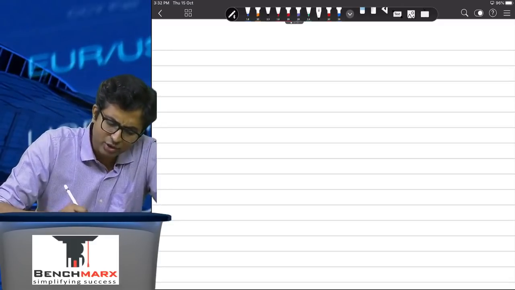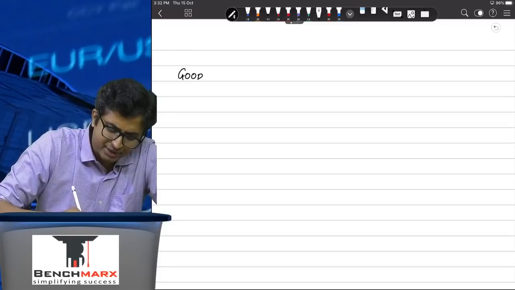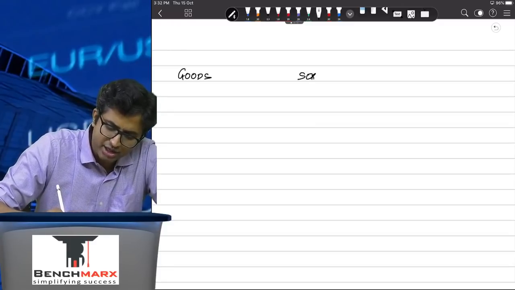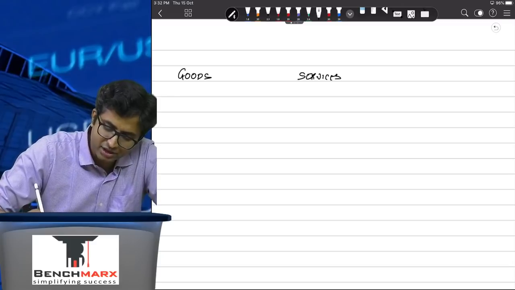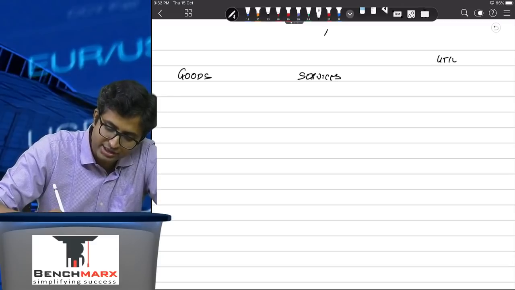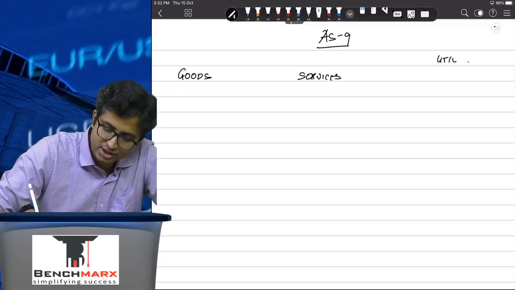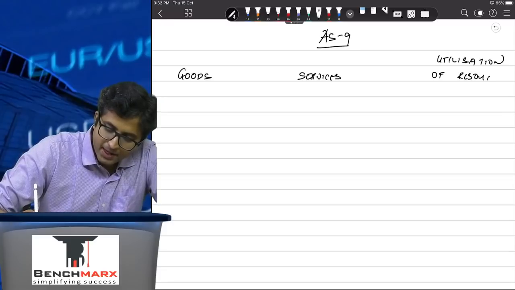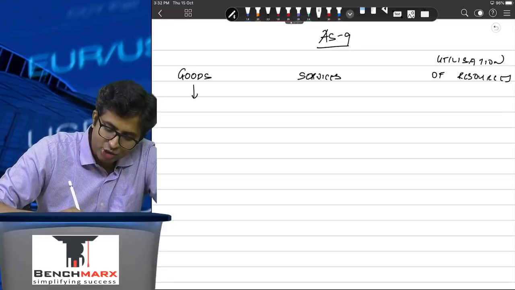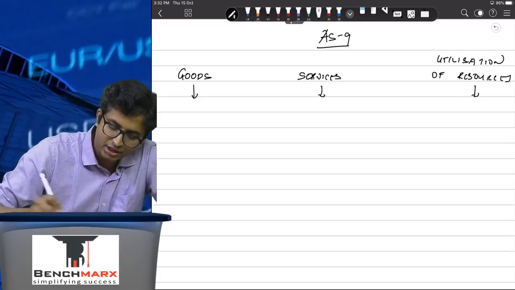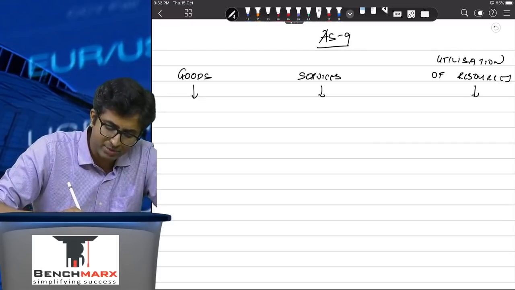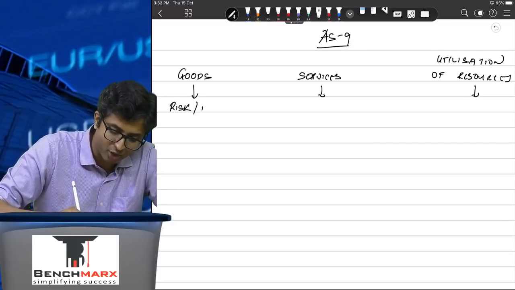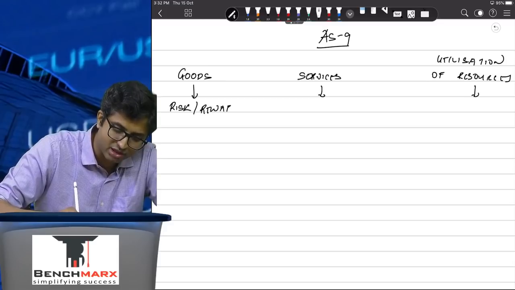Achha, revenue recognition principles are different for goods, are different for services, and are different in cases which involve a utilization of resources. Achha, in terms of goods, revenue will be recognized when the risk and reward incidental to the goods gets transferred.